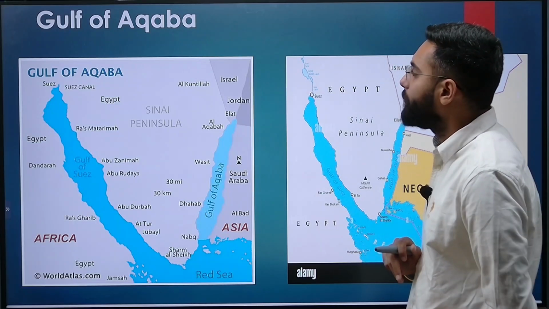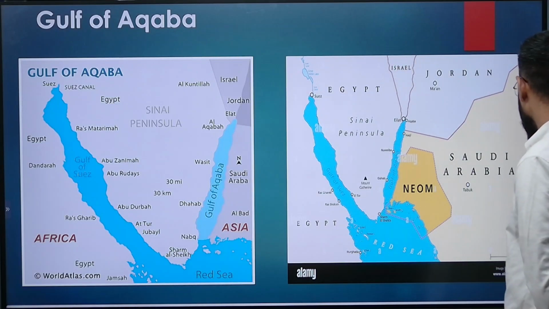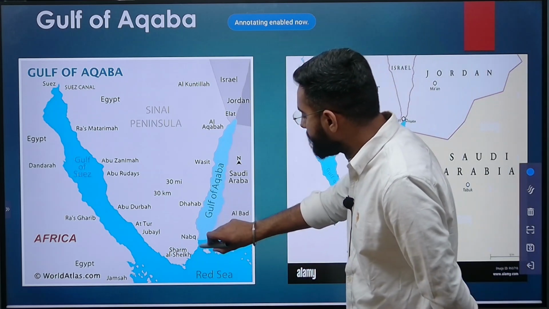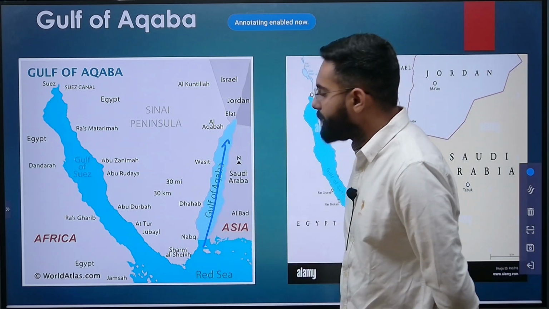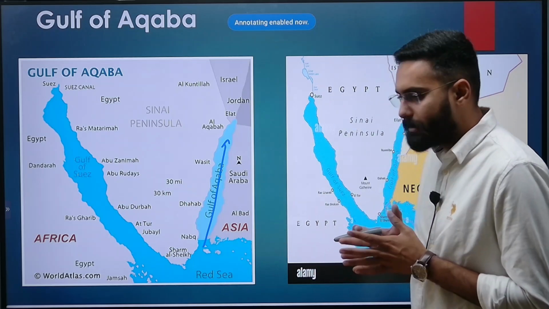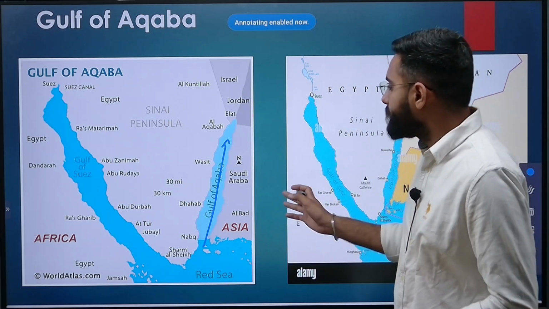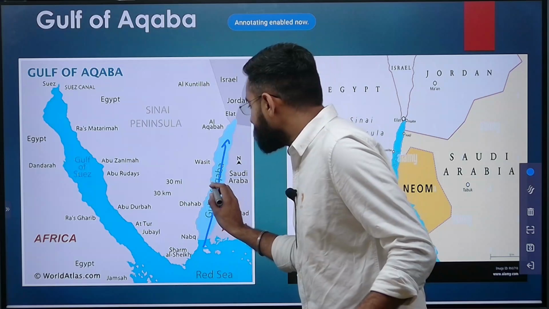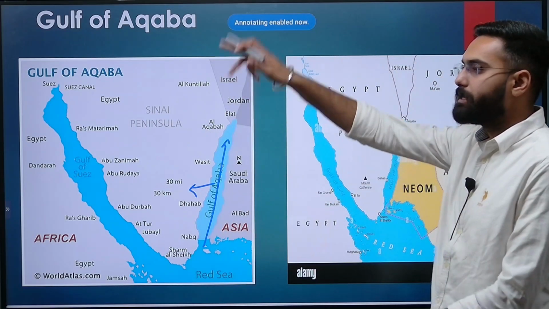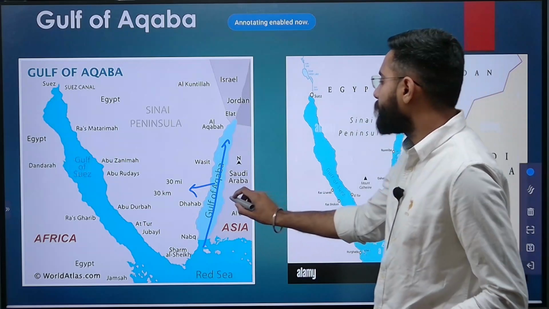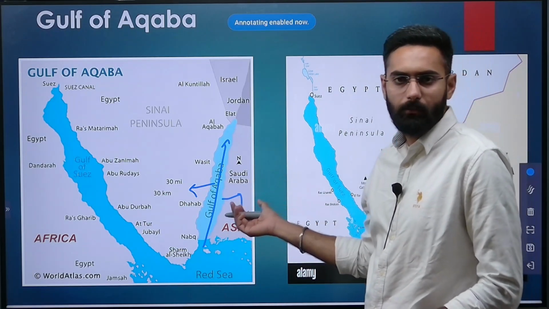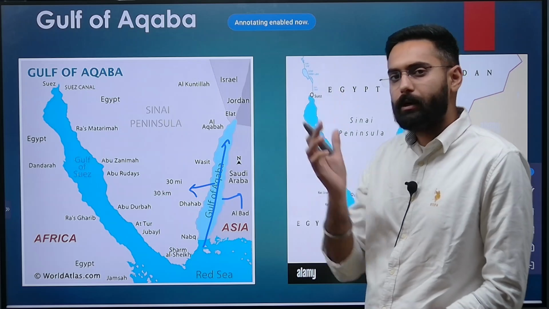Now Gulf of Aqaba. Gulf of Aqaba again becomes important. So it is a gulf. A gulf is basically a water body that is surrounded by two big land masses. So the Gulf is a water body which is surrounded by the Sinai Peninsula on one side. Sinai Peninsula is part of Egypt, and it is surrounded by Saudi Arabia on another side. So this is your Gulf of Aqaba. You have to keep the Gulf of Aqaba in your mind.